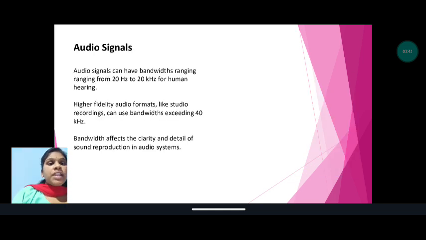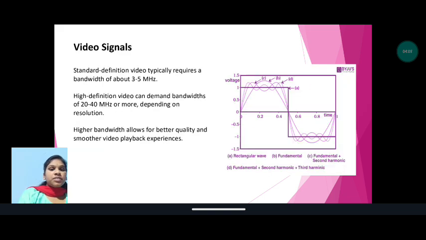Audio signals. Audio signals can have bandwidth ranging from 20 Hz to 20 kHz for human hearing. Higher fidelity audio formats like studio recordings can use bandwidth exceeding 40 kHz. Bandwidth affects the clarity and detail of sound reproduction in audio systems.